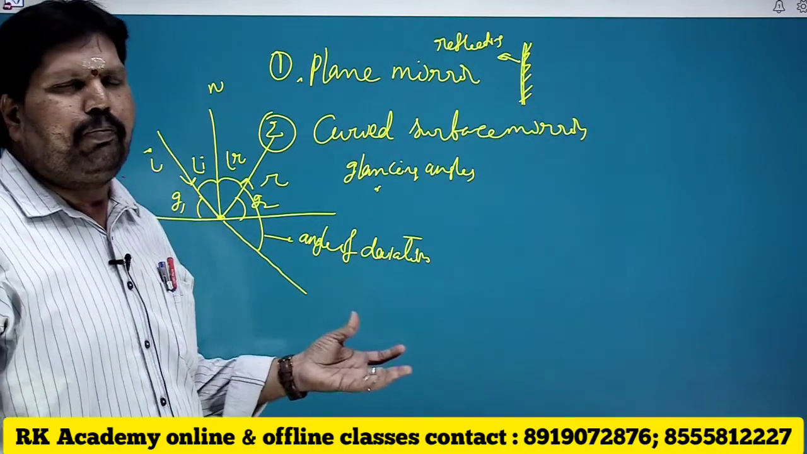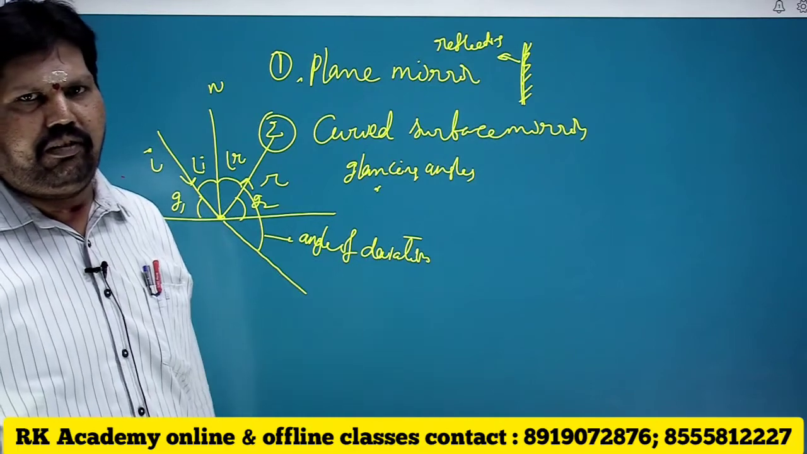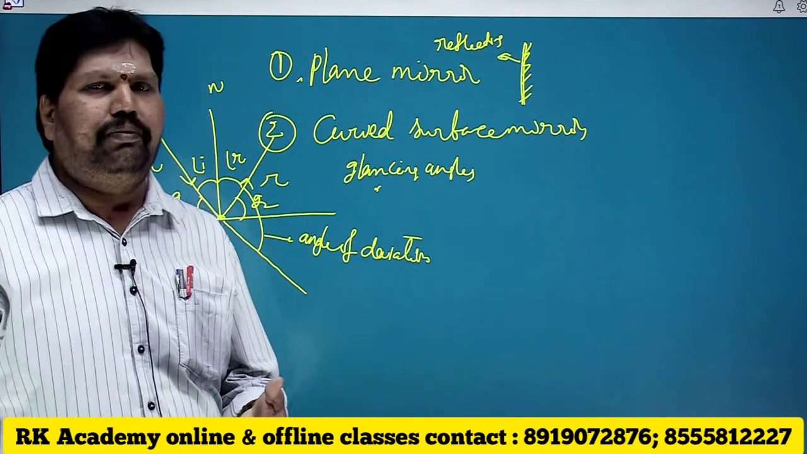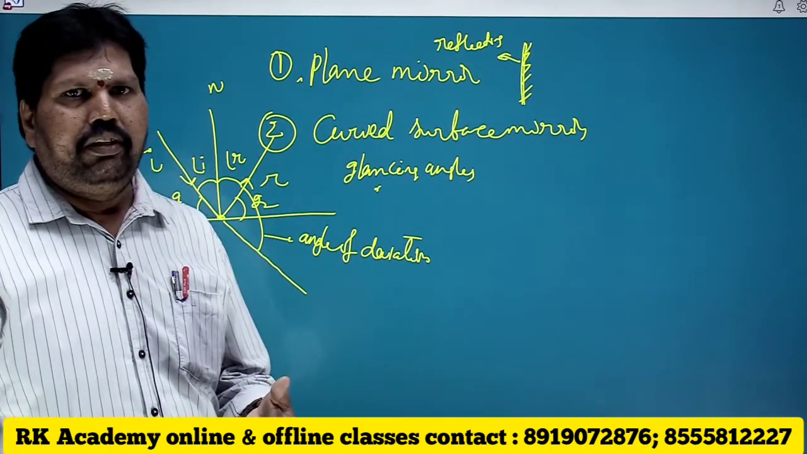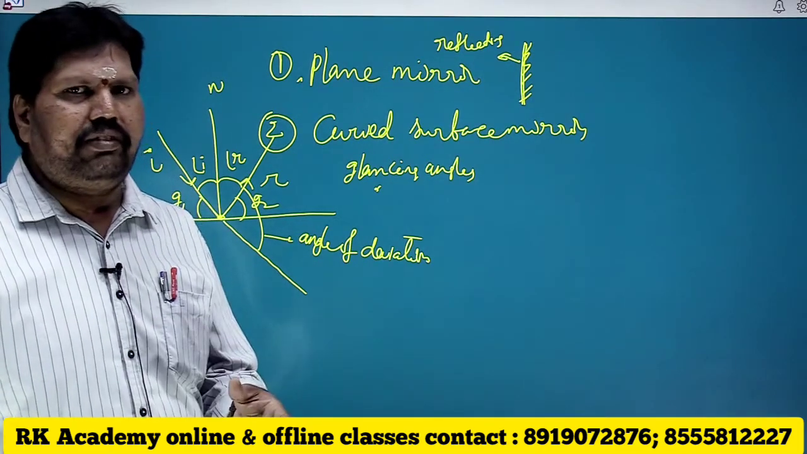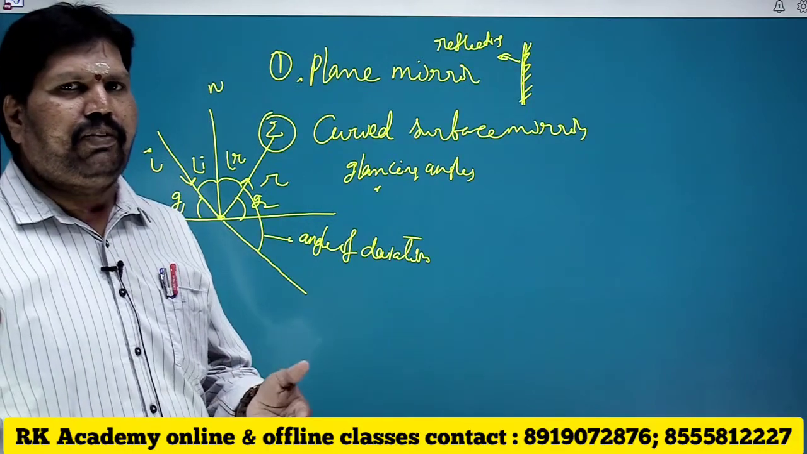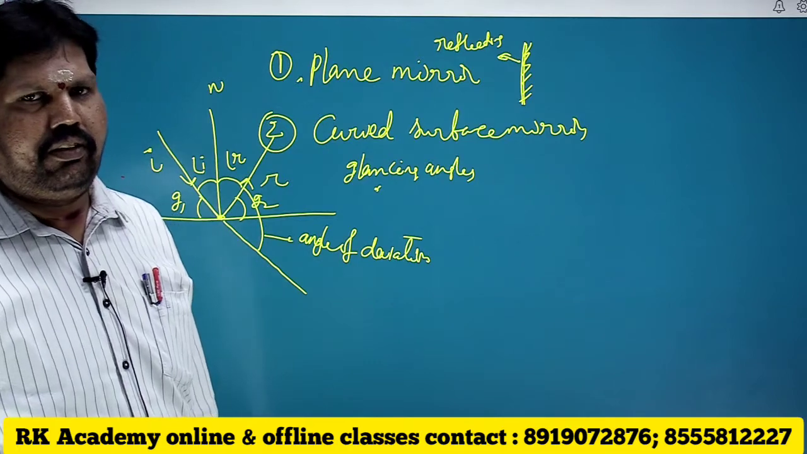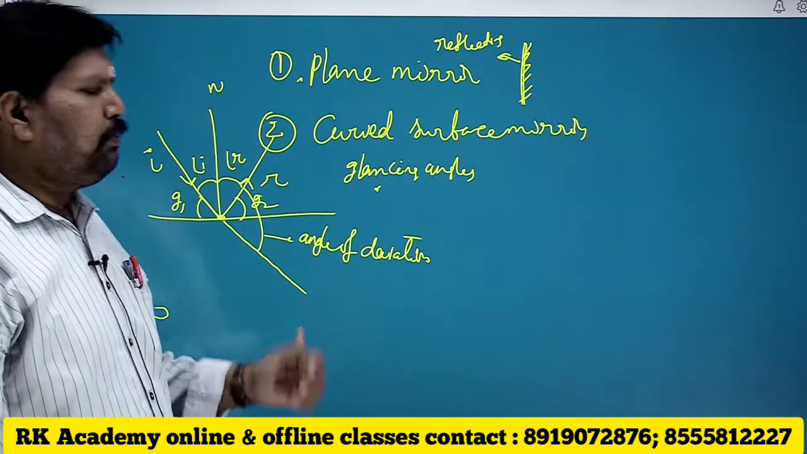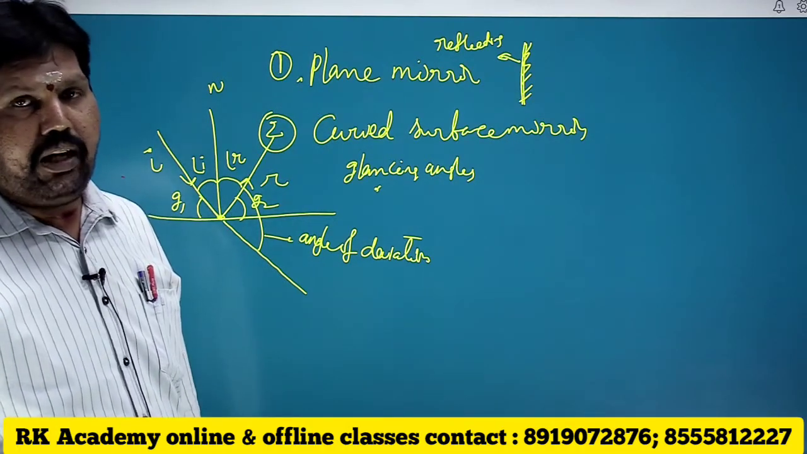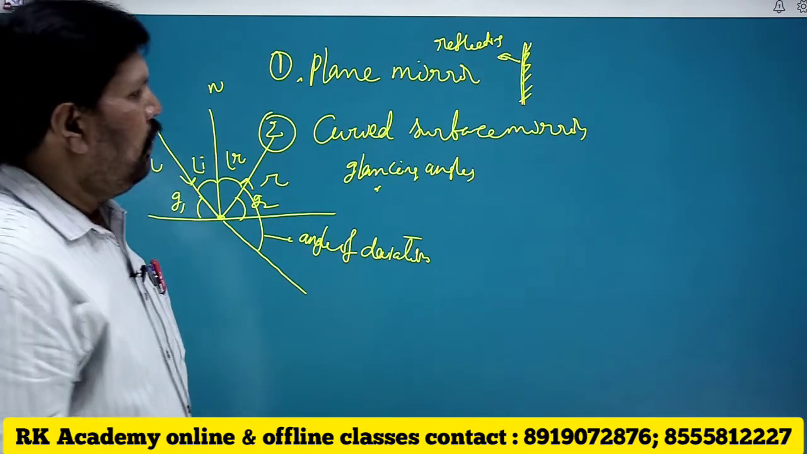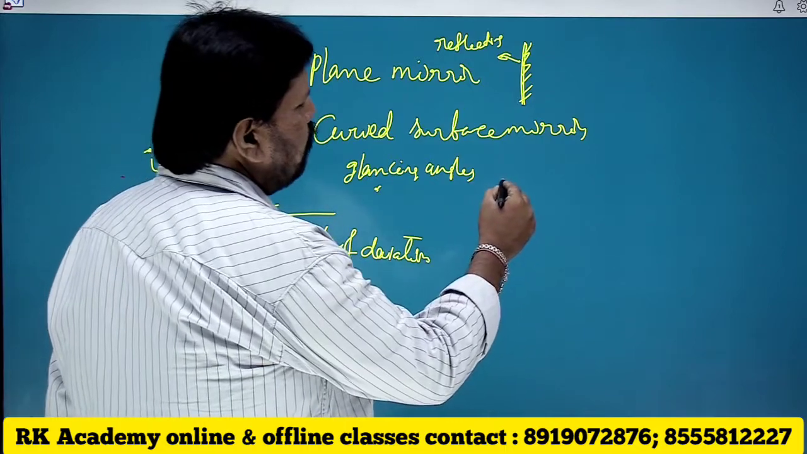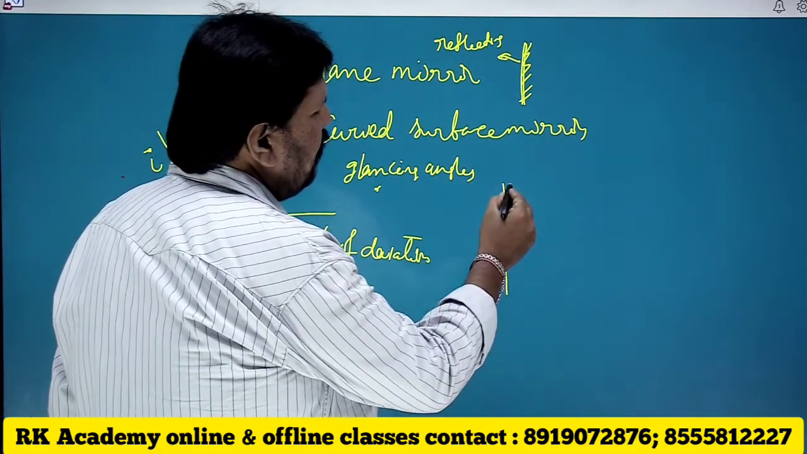So this is most important, the angle of deviation. That angle of deviation depends upon the surface and nature of the mirrors. If it is a highly smooth surface, that will be more, and if a rough surface, that will be less. That depends upon the nature of the surfaces. And this is about the angle of deviation.